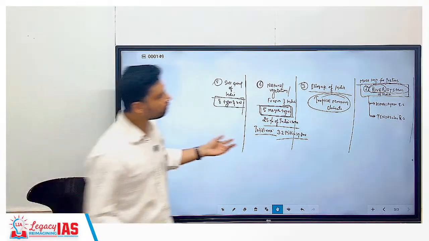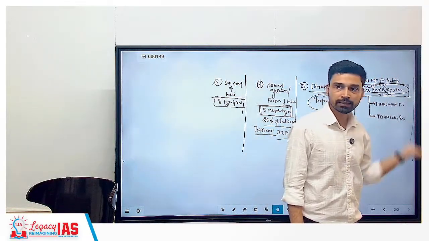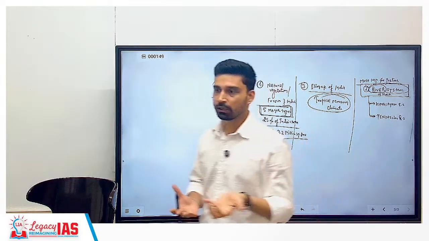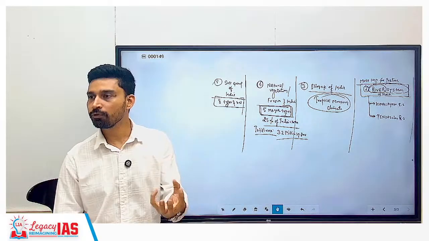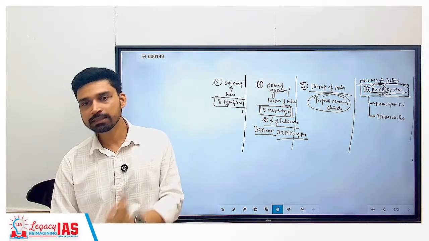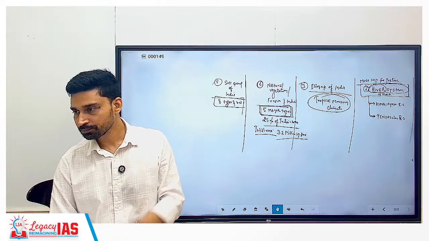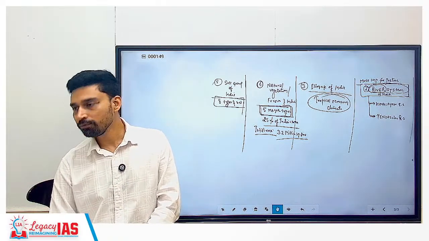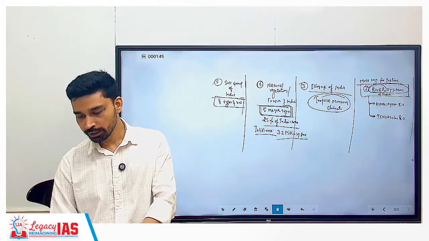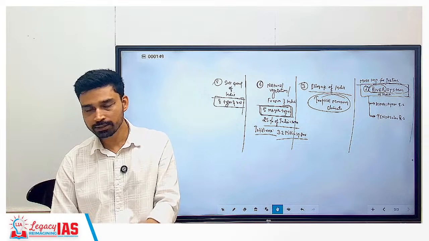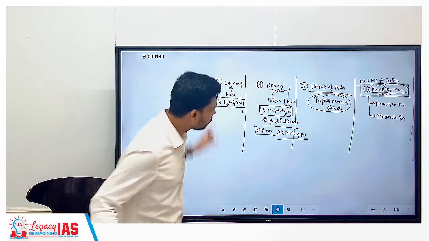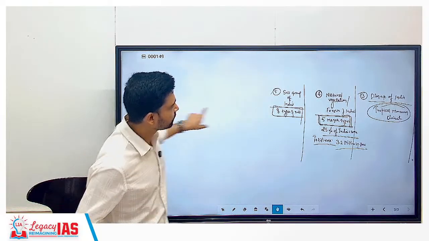Now you cannot make the same scheme for northern India and southern India. Why? Because northern India has a different type of water availability. You have a very large volume of groundwater. In southern India, groundwater is almost non-existent. So if you make a similar plan and policy, will it work? No. That is where the role of geography becomes critical. It gives you information about which plan should be implemented, and which policy will fit which region of India. We'll talk about that later in detail in the classes.